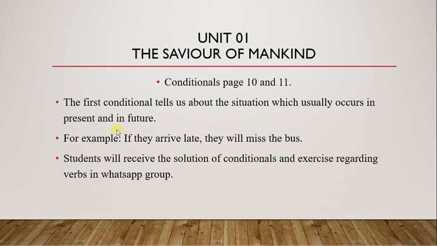Like always, we start the conditional sentence with the word if. We always start a conditional sentence with the word if, because this is a condition. If a certain condition is fulfilled, then the second condition will be fulfilled too. If it is not, then the second will not be fulfilled. After if, the next part, they arrive late, is the present tense. Next, after the comma, they will miss the bus, that is the future tense.